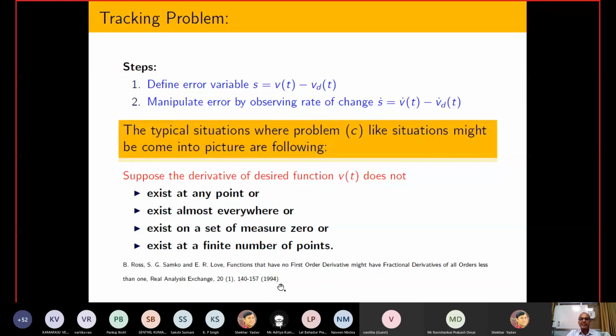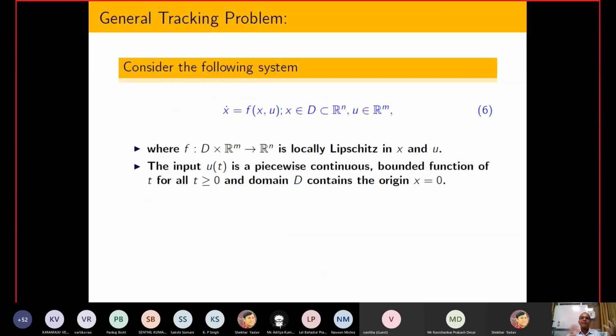If you see the literature from 1994, they are saying that if a function has no first order derivative, there might exist some kind of fractional order derivative. Let us look at the problem, and after that I will tell you the intuition also. So now let us generalize this problem. Suppose I have a certain kind of nonlinear system, and this system is called the forced system.